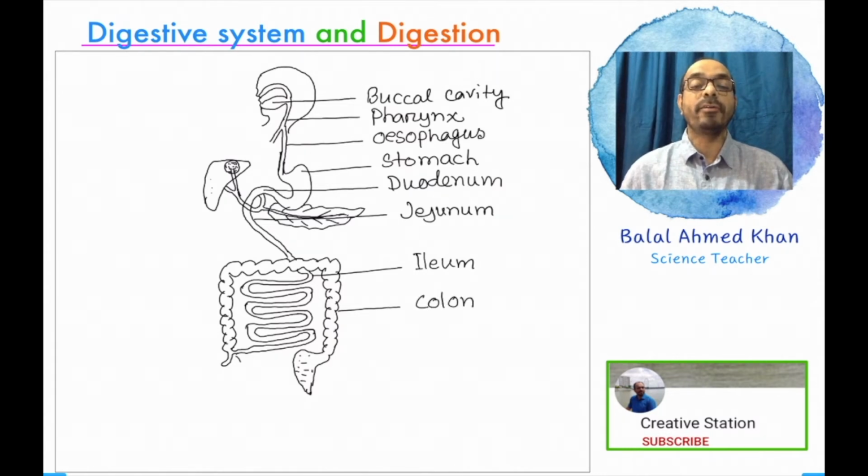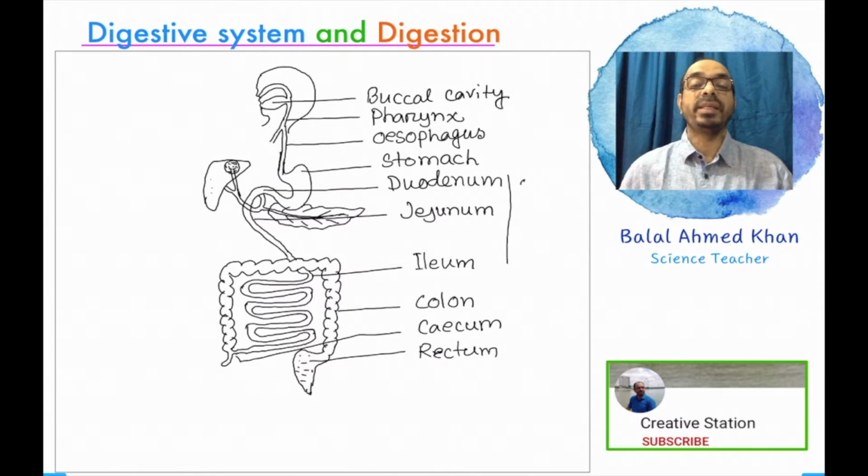Colon, there are three colons. One of them is the ascending colon, another is the descending colon, and another is the transverse colon. The connection between the small intestine and large intestine is the cecum, and the sac-like part at the last part of the large intestine is the rectum, the storehouse of unwanted materials.